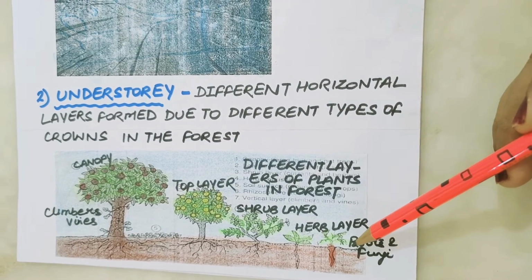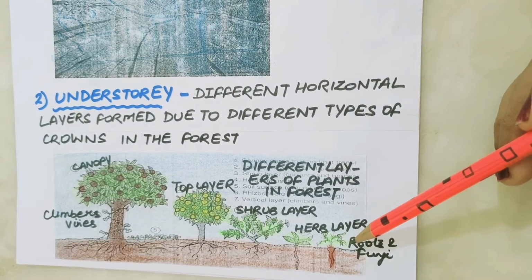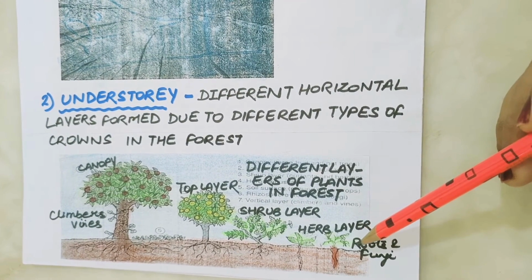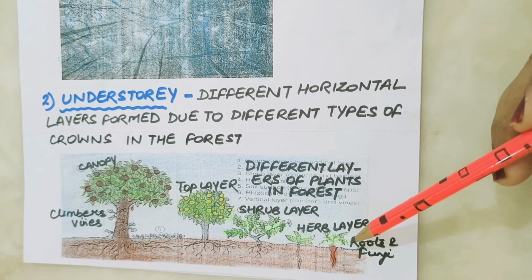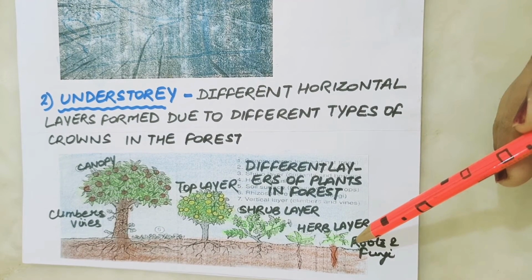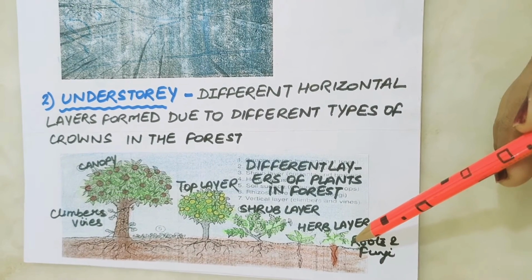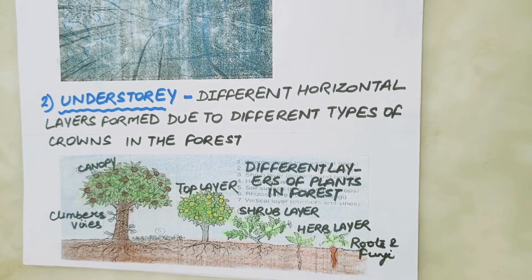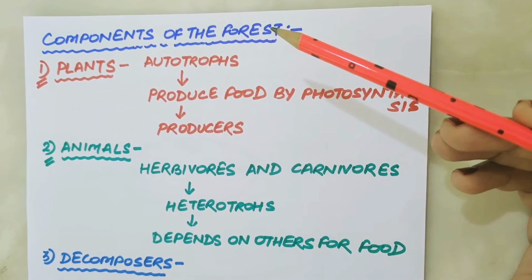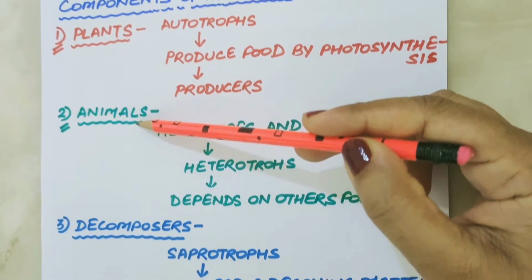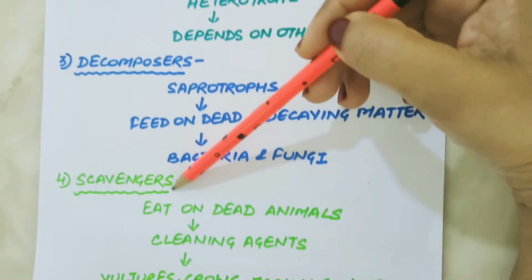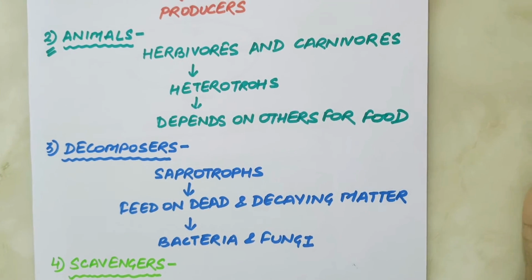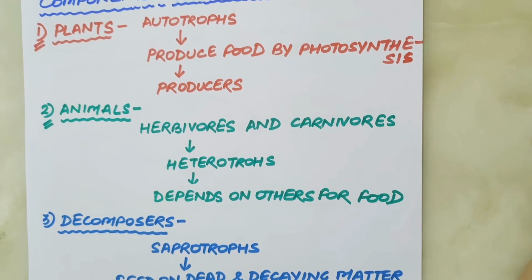Next is forest floor. Plants found on the forest floor are as small as mosses, liverworts, and lichens, and it has many kinds of insects, worms, toadstools, etc. Most of the forest floor is covered with dead and decaying matter and animal waste. Do you know what are the components of forest? The living organisms found in the forest are plants, animals, decomposers, and scavengers. The non-living environment of the forest provides nutrients, water, and carbon dioxide for the growth of the plants.